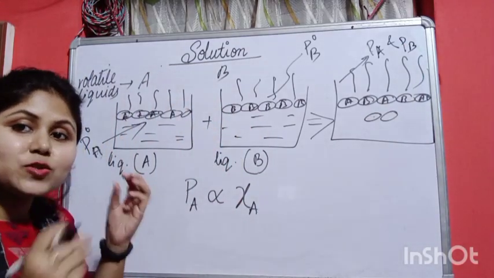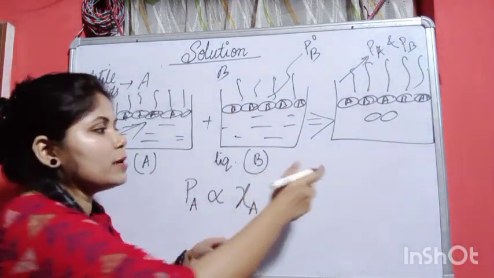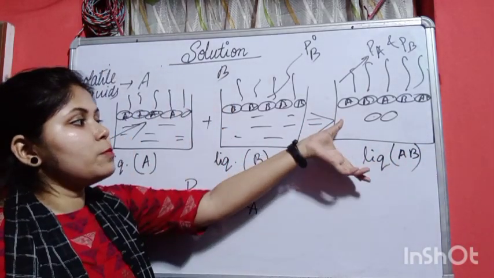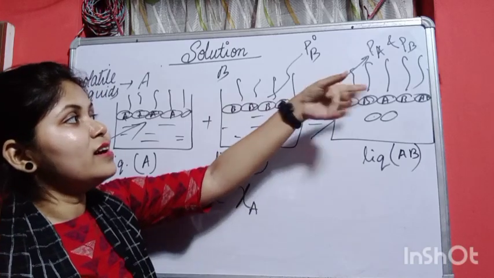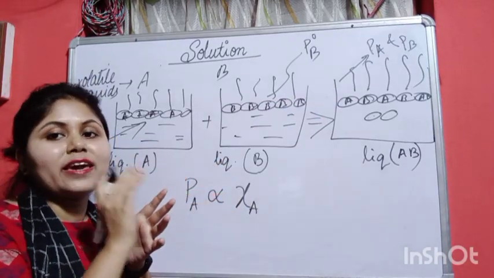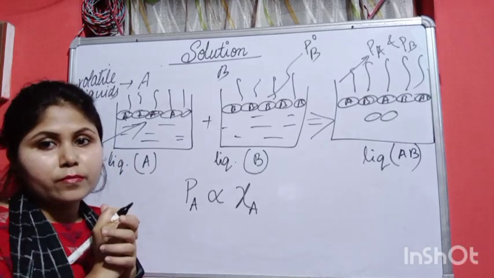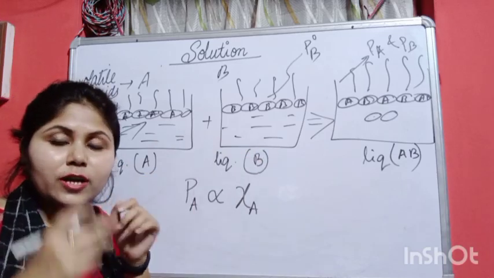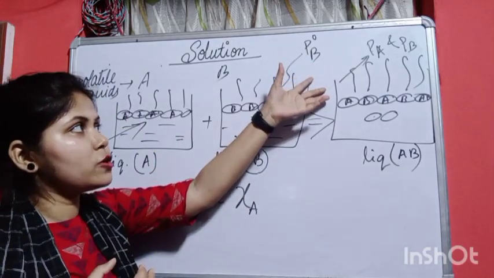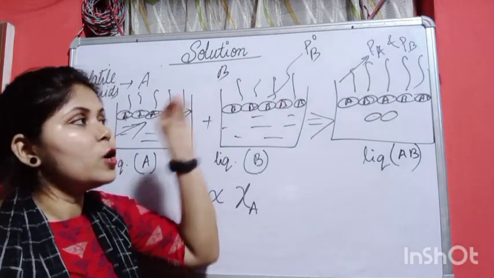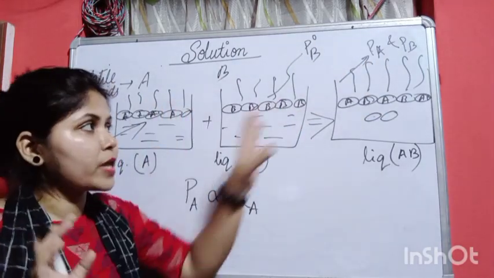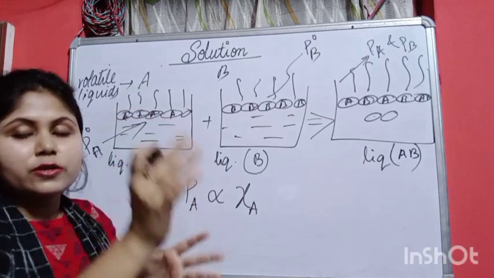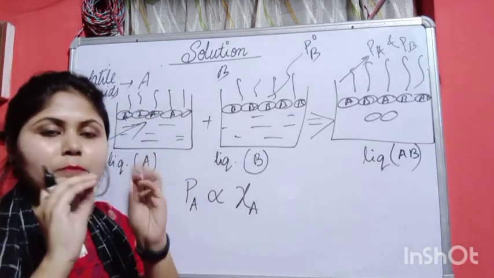Okay, so individually যেটা ছিল যখন আমরা মিক্সচার করে নিলাম AB, liquid AB, it is a mixture of A and B. So এই যেটা component mixture form হবে, that solution will be having pressure as PA and PB, not P naught A and P naught B. Only because যখন আমরা মিক্সচার করি তার main solution, pure solution তো থাকলো না. So pure solution যেহেতু না, we cannot write it as P naught A and P naught B, we should write it as PA and PB, where it implies that PA is not pure A and PB is also not pure B, তার মধ্যে কোনো non volatile কিছু জিনিস আছে. Okay, some impurity is present, that's why they are not taken as P naught A and P naught B.